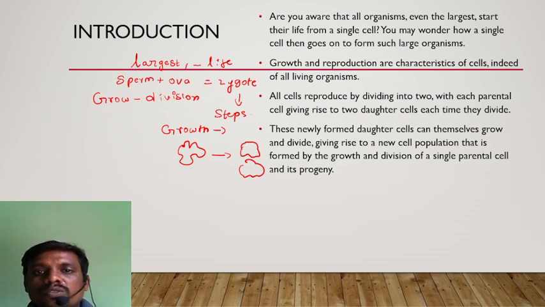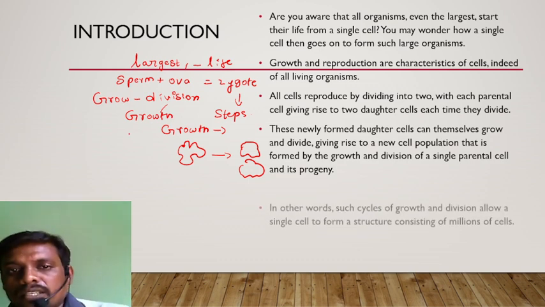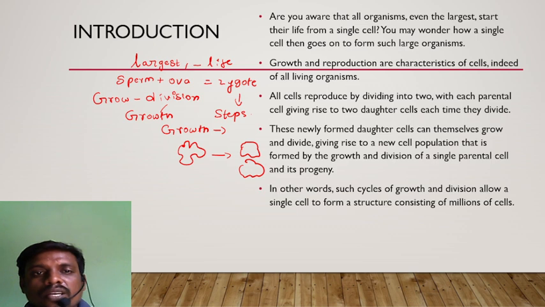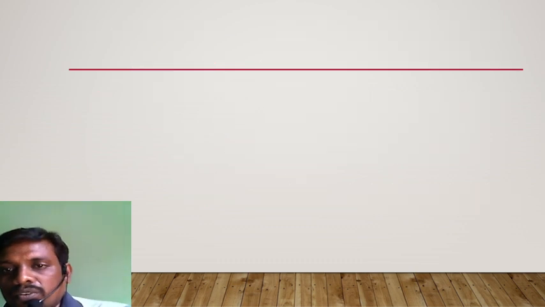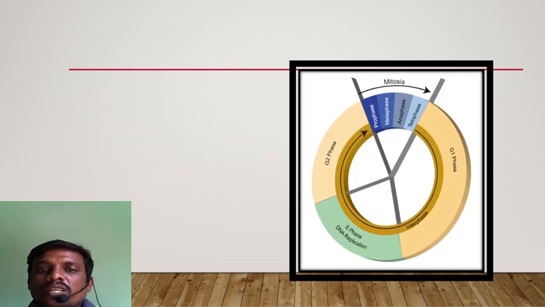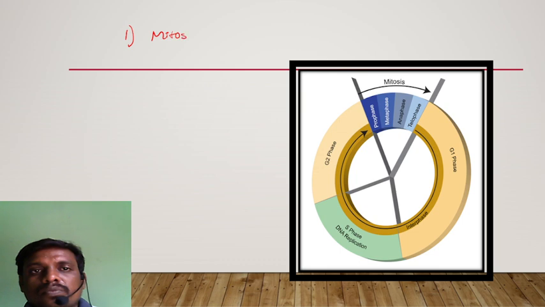This leads to the formation of a new cell population that is formed by growth and division. In other words, such cycles of growth and division allow a single cell to form a structure consisting of millions of cells. In this class, let us see the first type of cell division, called mitosis.